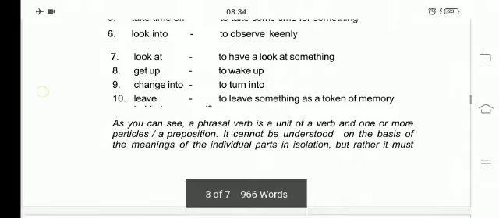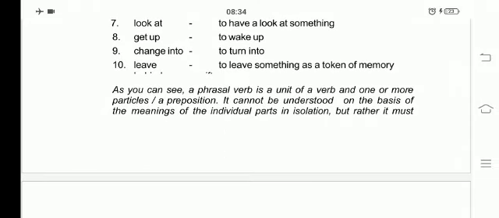As you see, a phrasal verb is a unit of a verb and one or more particles or prepositions.